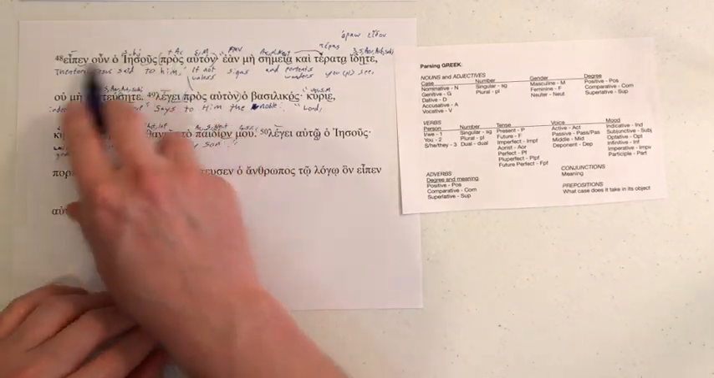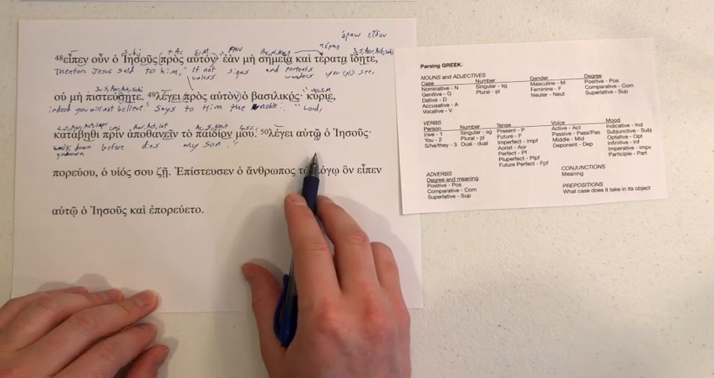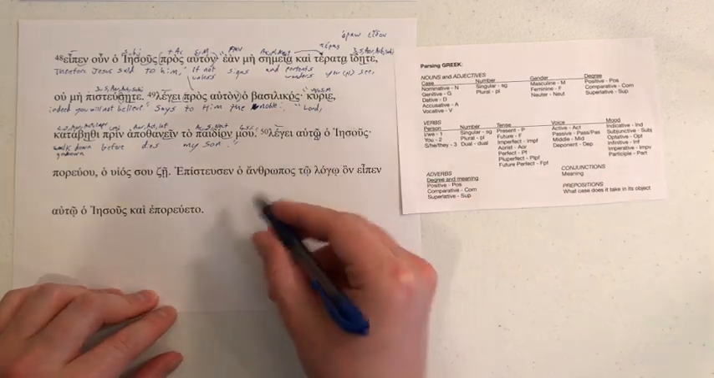Then we've got pros auton with the past tense, and we've got pros auton with the lege, but then John switches around with autoi. That's strange. I don't know why he would do that. And then our subject right there.